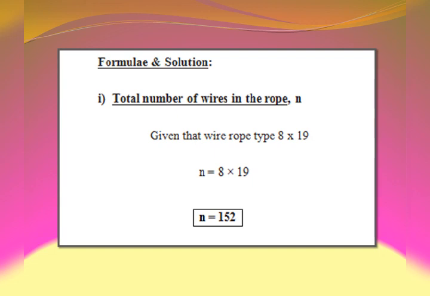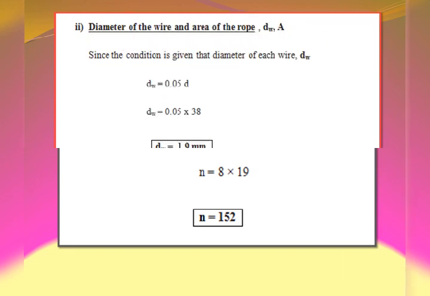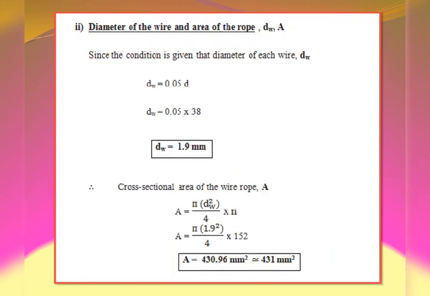So the total number of wires in the rope n is 8 into 19, so n is equal to 152. To find the factor of safety, some of the fundamentals we are supposed to find. Those unknowns we will find out first. Later the remaining unknowns, and the major unknown, the factor of safety, we will evaluate at the end.